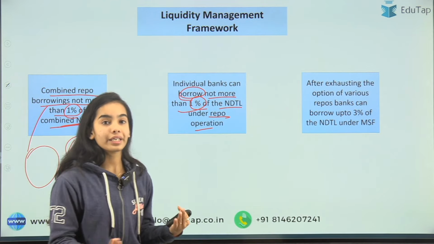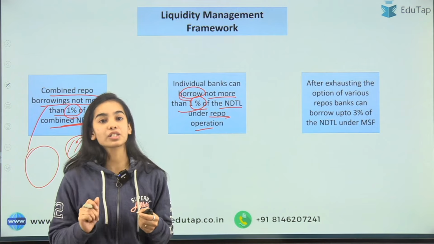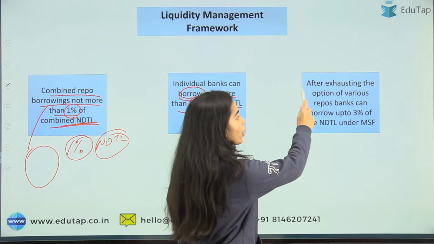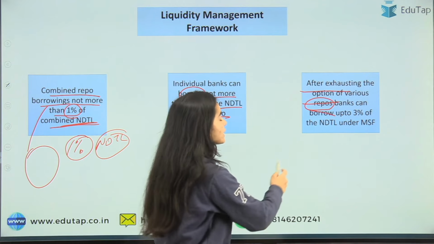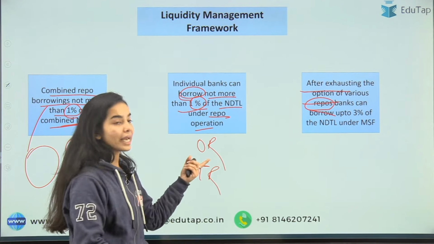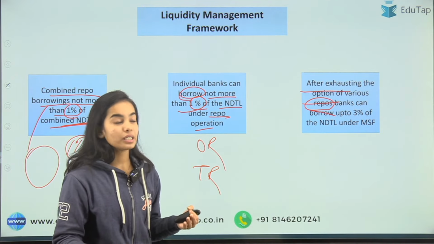Okay, then they can take the money under the MSF, because they are in a very bad situation, so they need the money immediately. So after exhausting the option of various repos, meaning overnight repo is there, term repo is there. Overnight repo is what you take for 1 day, term repo for 7 days, 14 days.